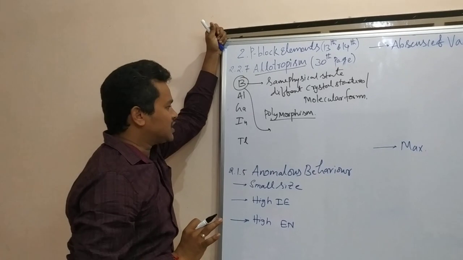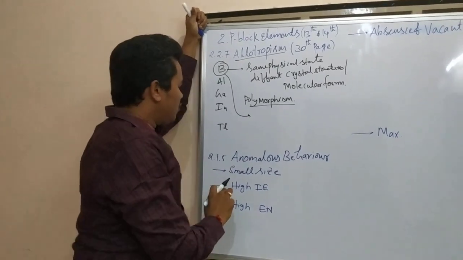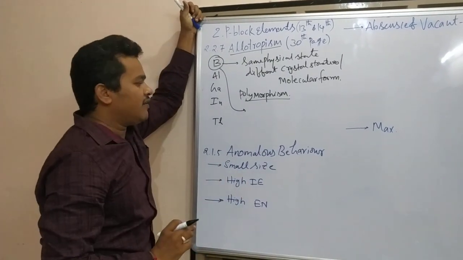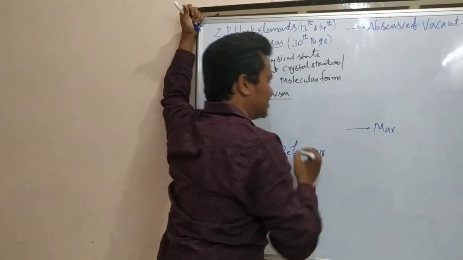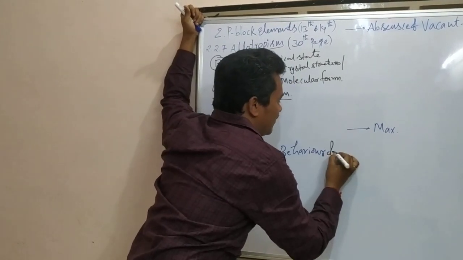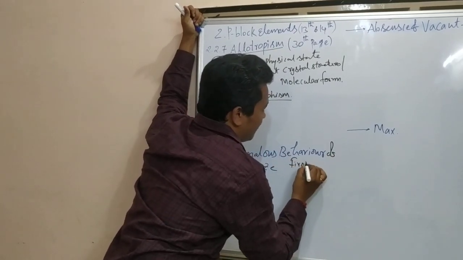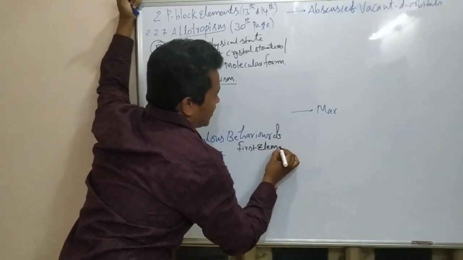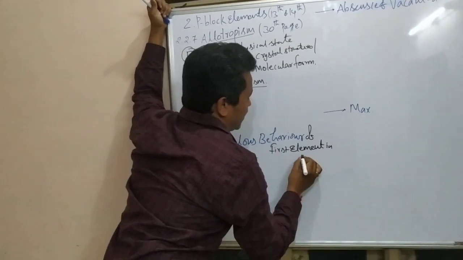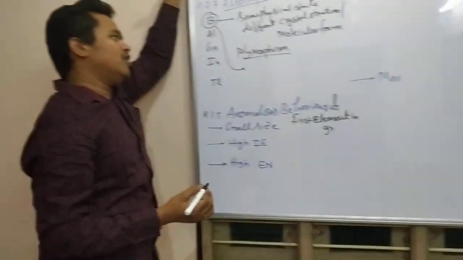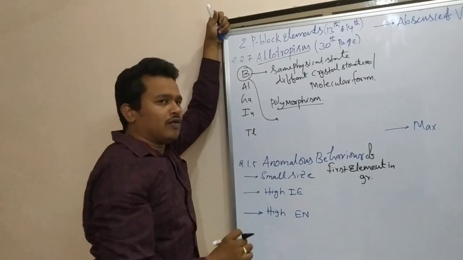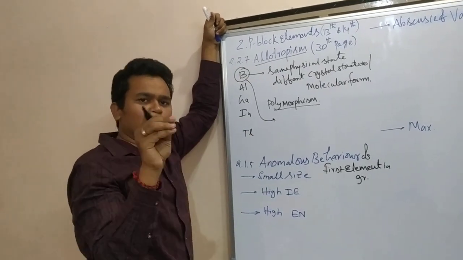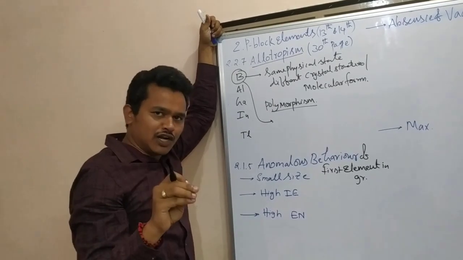And now, next one will be the anomalous behavior of boron, the first element in a particular group. The first element in the 13th group is boron; in the 14th group it is carbon; in the 15th group, nitrogen.